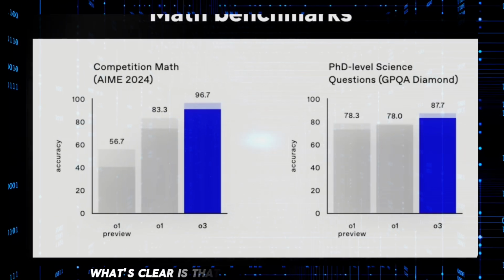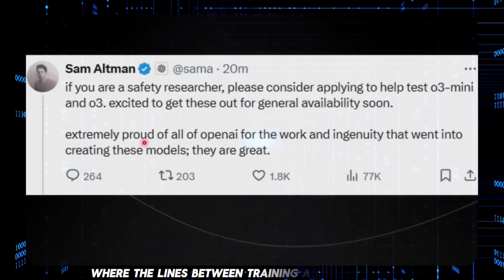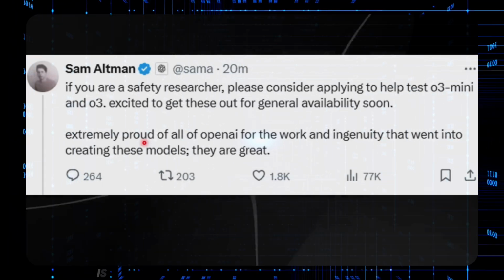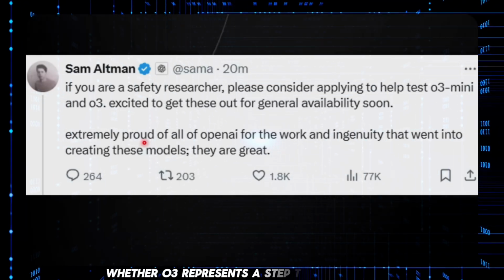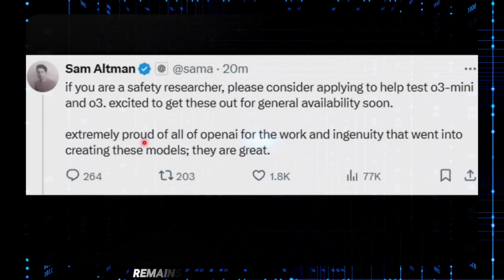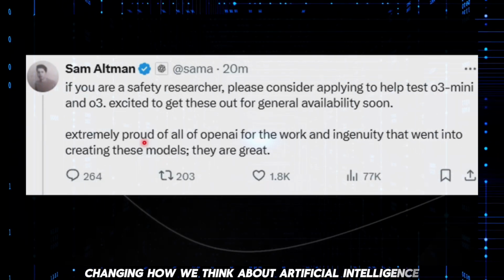What's clear is that we're entering a new era in AI development, where the lines between training and inference are blurring, and where the ability to reason about novel situations is becoming as important as pattern recognition. Whether O3 represents a step toward true AGI or simply a more sophisticated form of narrow AI remains to be seen, but it's undeniably changing how we think about artificial intelligence and its potential.